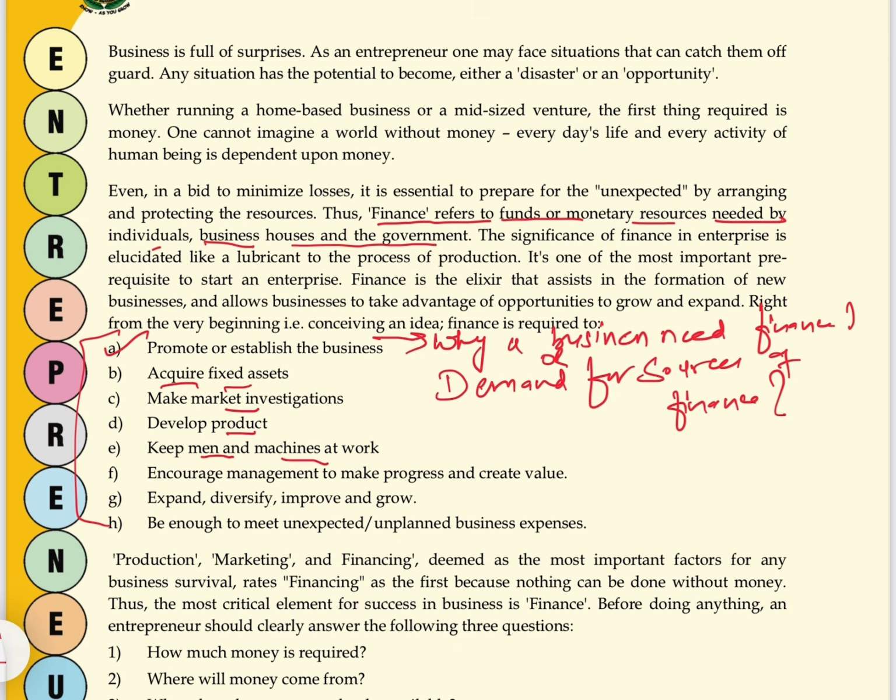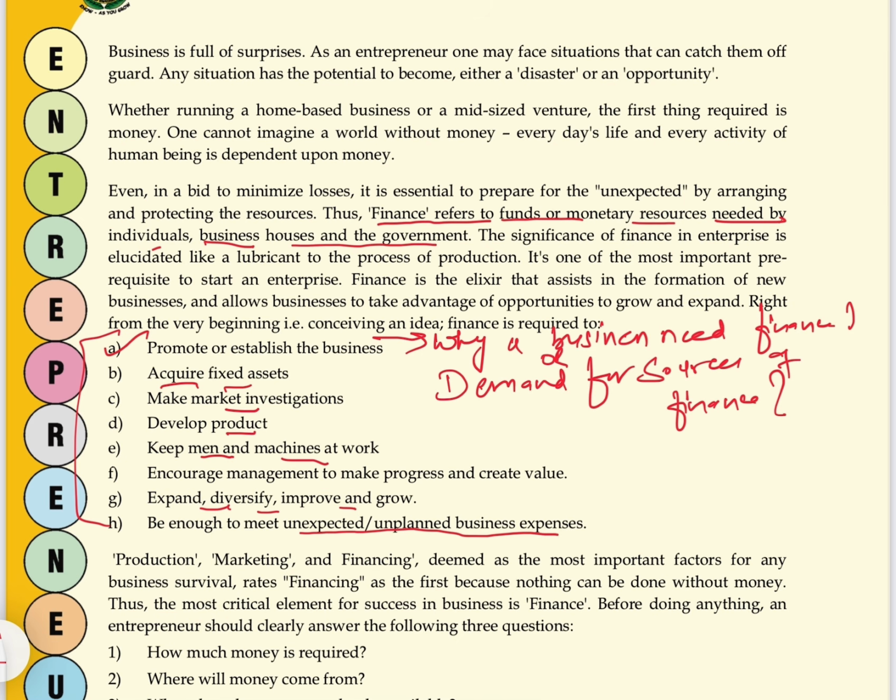And here create value means to solve more and more problems of the people. Then entrepreneur needs money to expand, diversify and improve and grow. Expand means to increase the production, grow means to increase the sales, and then diversify. Let's say earlier I was doing shoes business. With the shoes business I started doing some clothes business also. Started doing some other different kind of business is diversification. Then an entrepreneur needs money to meet unexpected, unplanned expenses. The future is uncertain. Any kind of uncertain expense can be there. So entrepreneur needs money to cover up all these expenses.